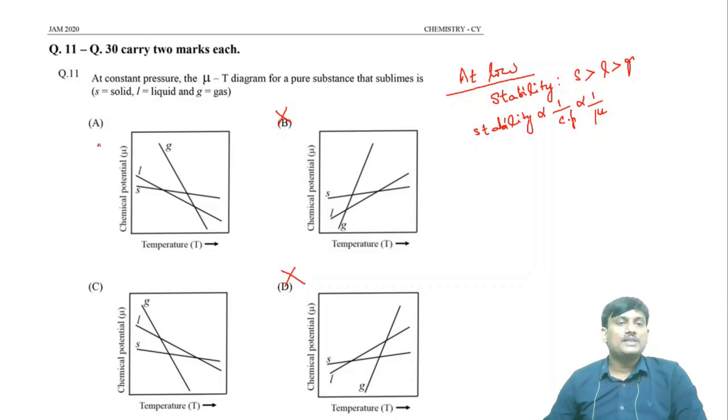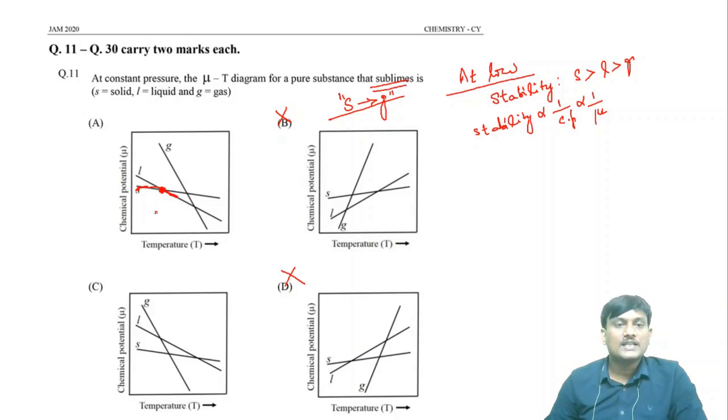You have to compare A and C. Here, the substance is sublimable. It means solid directly converts into gas. So in which case is there a direct conversion of solid into gas? Suppose you take this one: first solid, as you increase temperature, it converts into liquid.